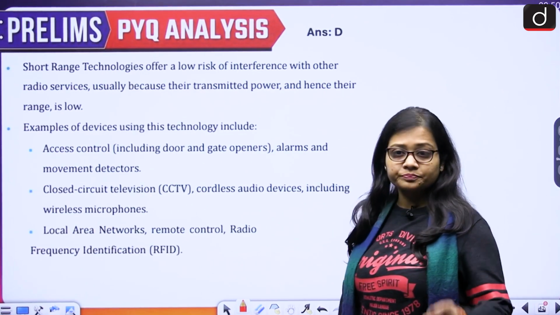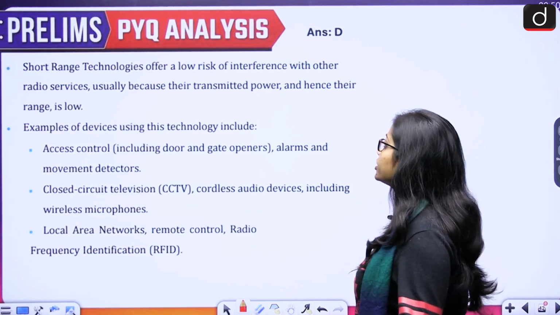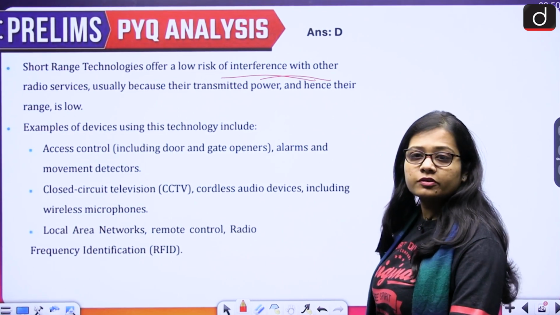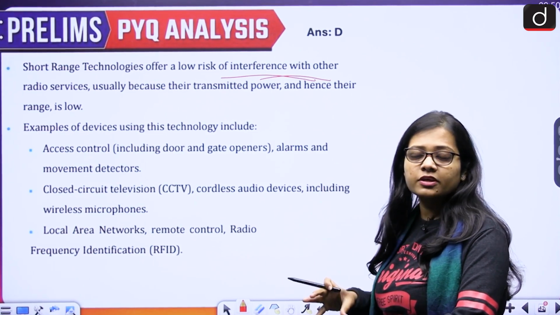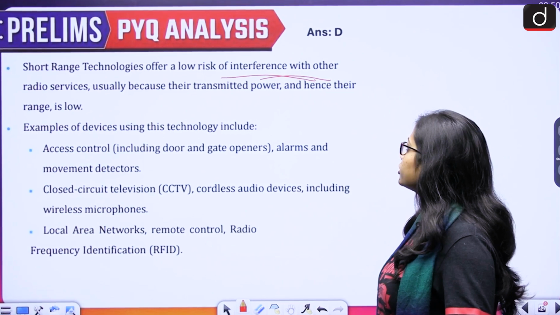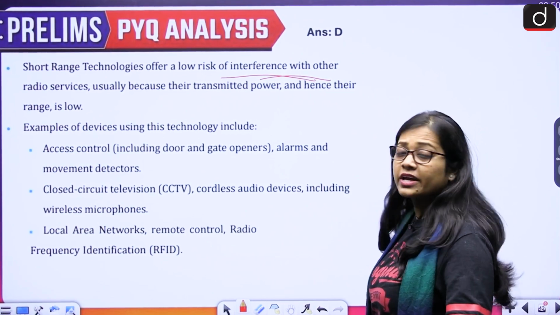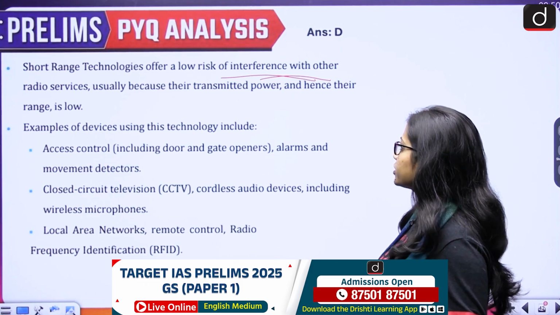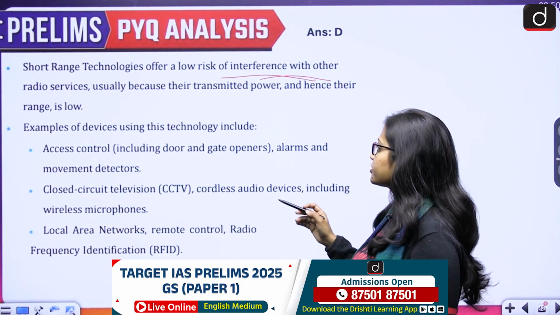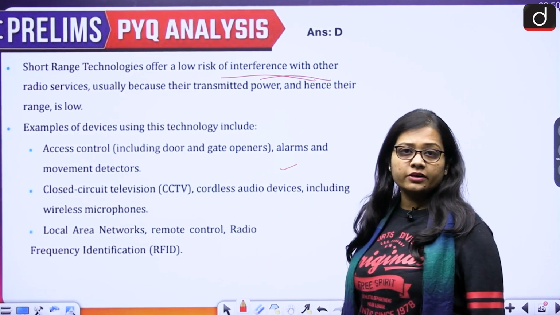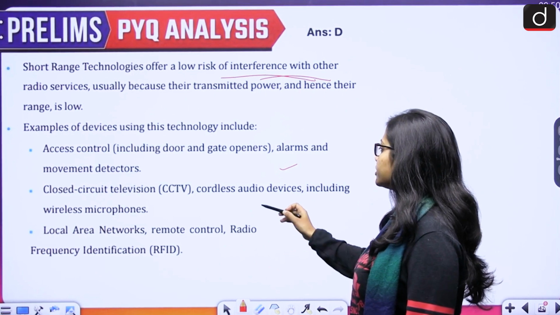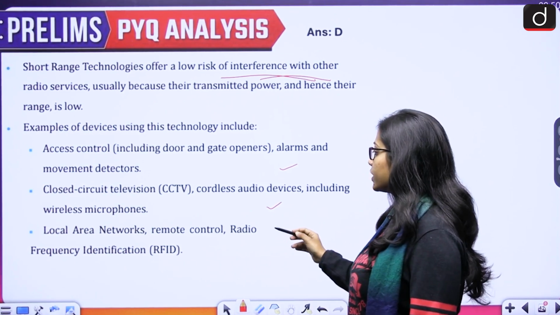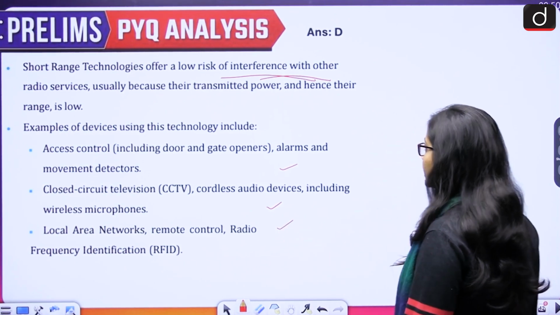Let's see the explanation. If we talk about the short range technologies, they offer a low risk of interference with other radio services. So short range technology interference is very, very less, usually because their transmitted power and hence their range is low. So range and power is also very low. Examples of devices using this technology include access control, alarms and movement detectors, closed circuit television, cordless audio devices including wireless microphones, local area network, remote control, radio frequency identification.